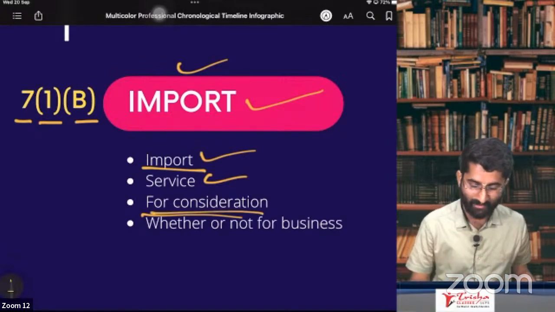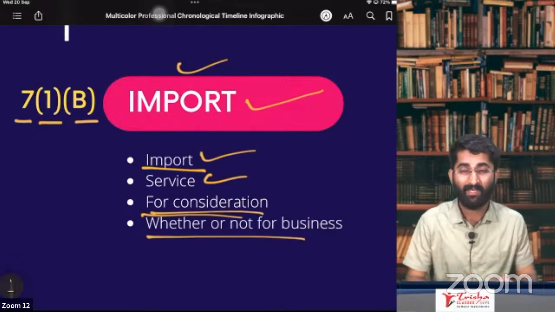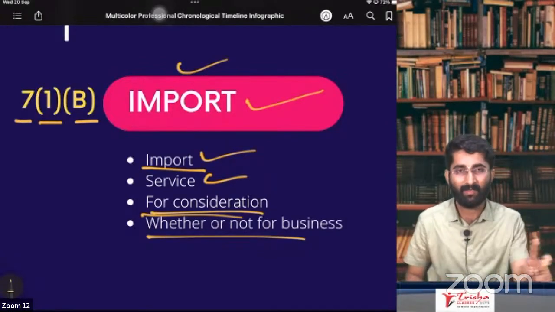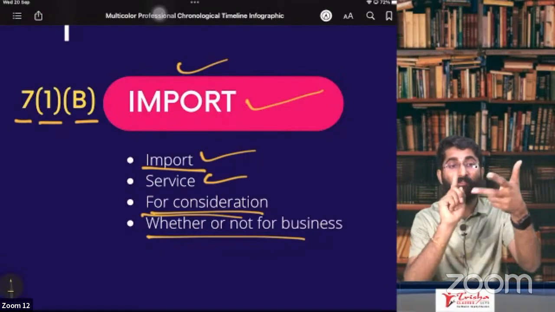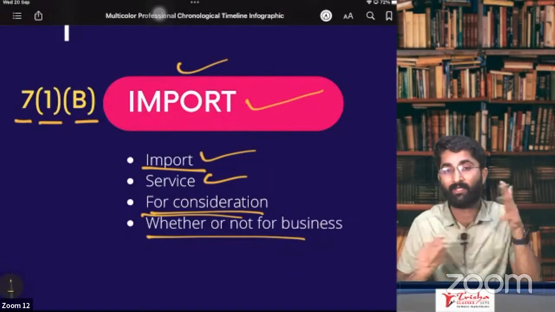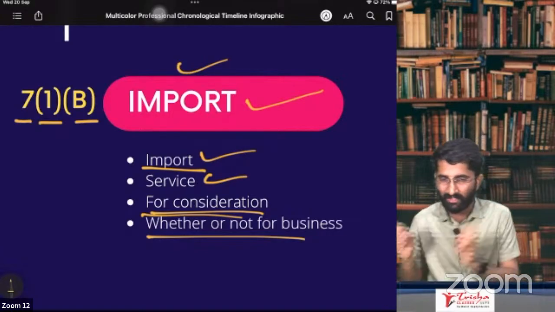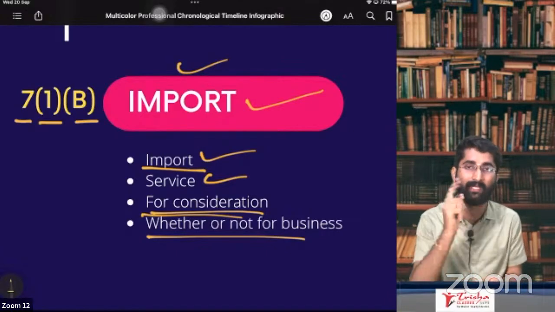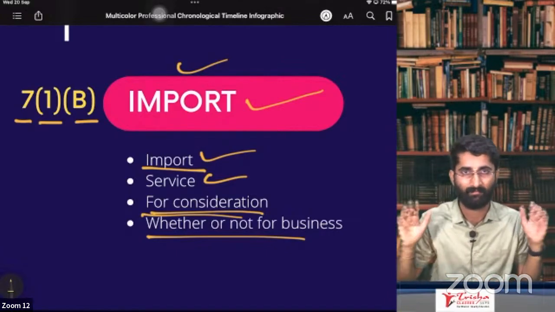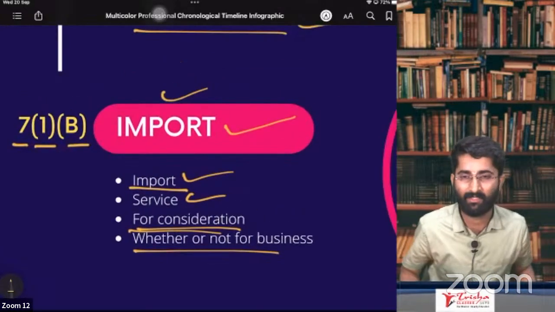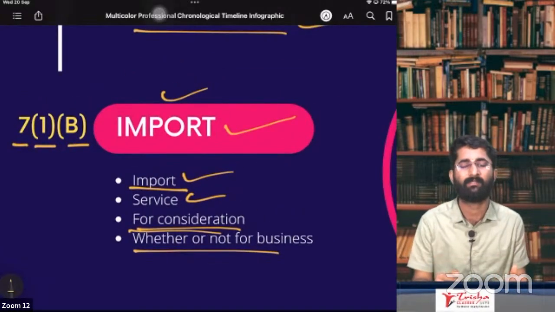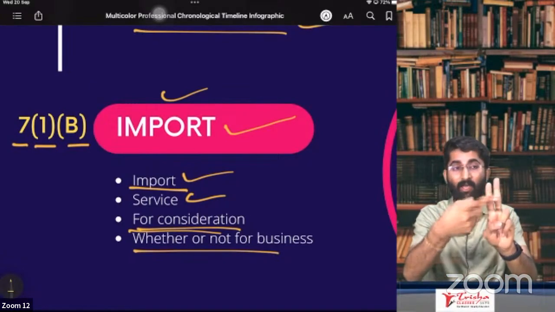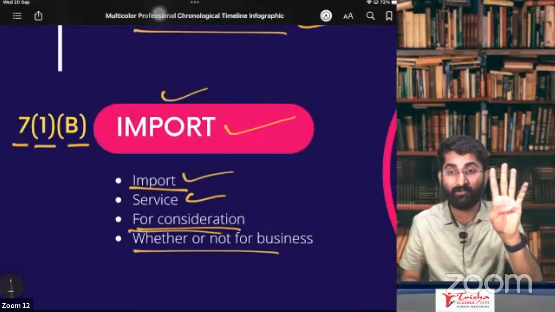So for a consideration, whether or not for business purpose, whether it is your business or not. What is there in section 7, subsection 1, clause B? Importation of service for a consideration, whether or not for the business purpose. You are using this for the business purpose or not for the business purpose; this will be considered as supply. That is your supply, and you are the importer. Remember this: importation of service for a consideration, whether or not for the business purpose.